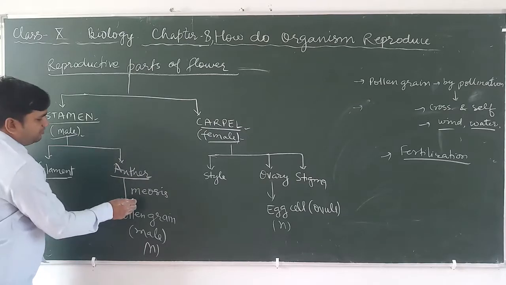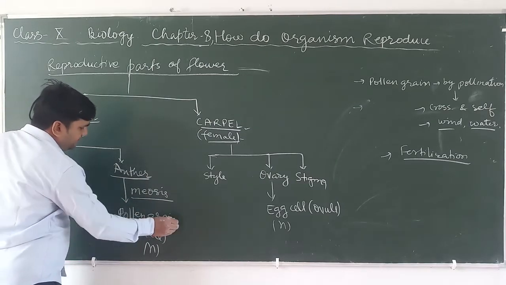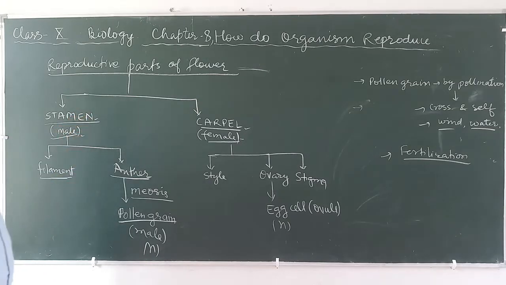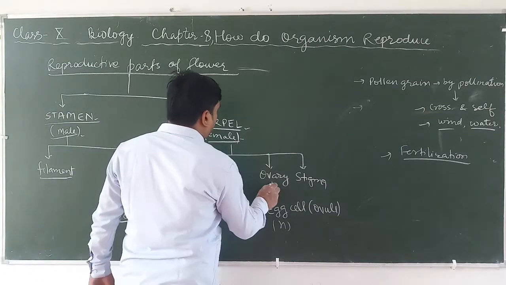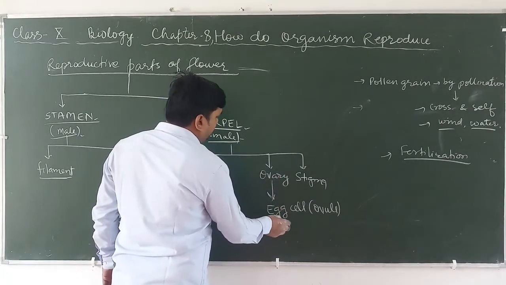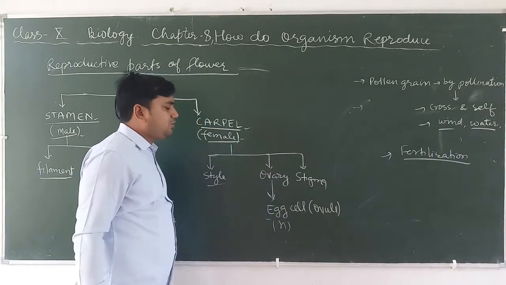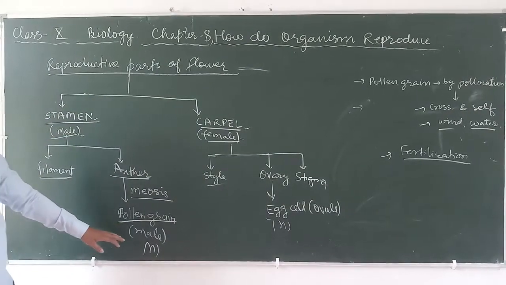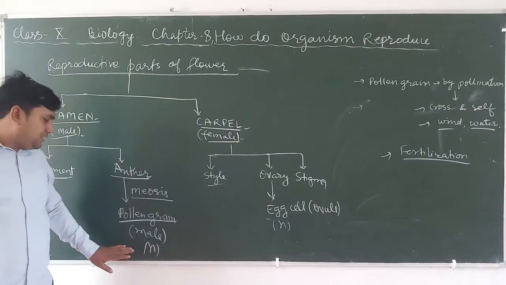The anther, by the process of meiosis, forms the pollen grains in the male stamen, and the carpel is divided into style, ovary and stigma. The ovary, after maturing, forms the egg cell, that is the ovule, the female reproductive part.